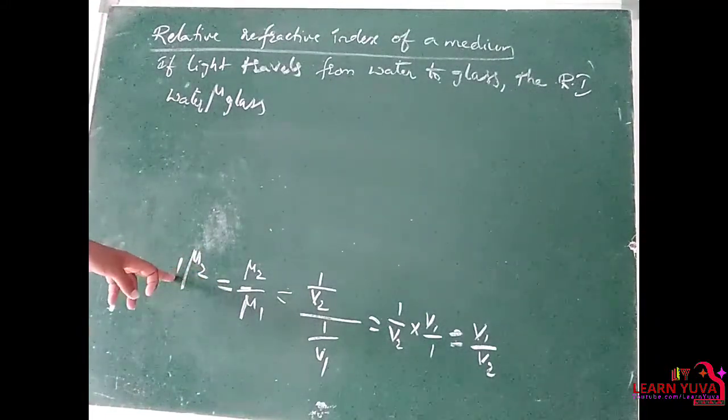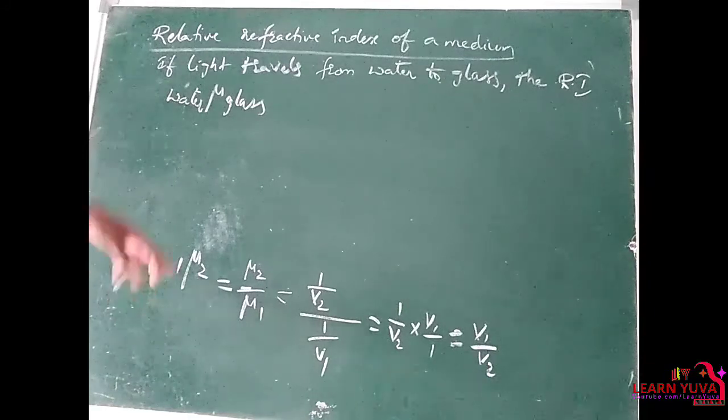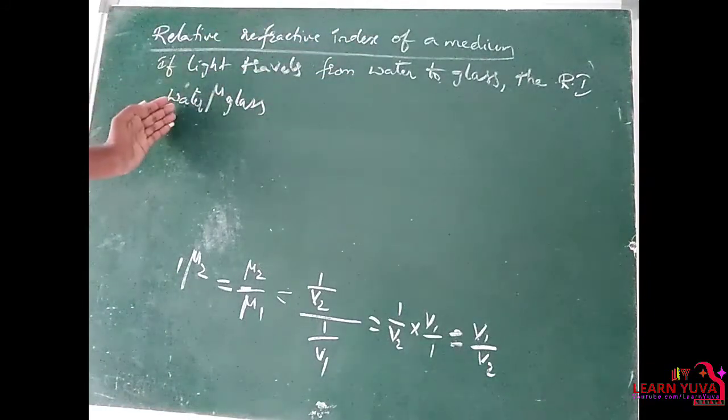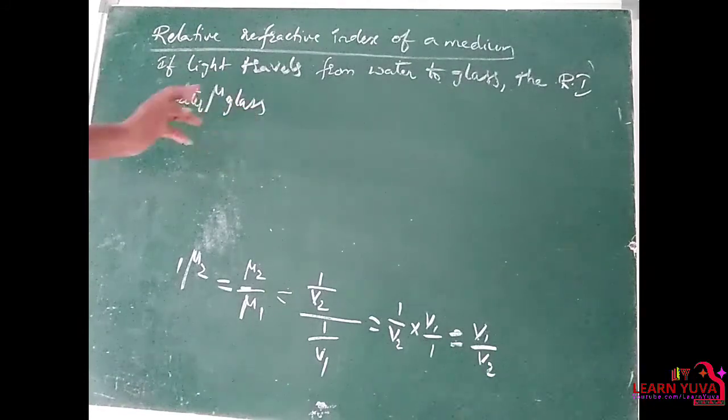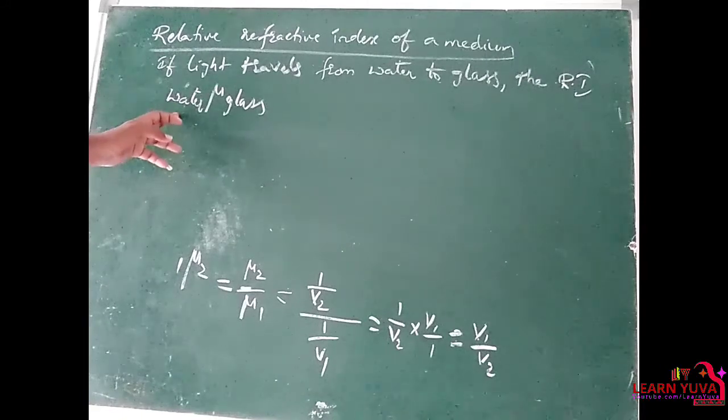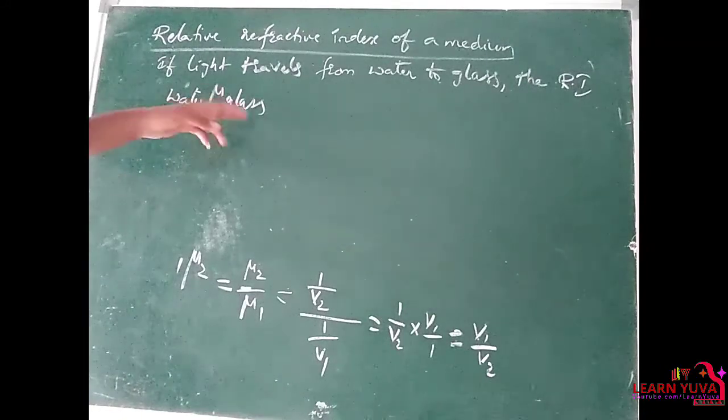Mu 2 with respect to 1. Light travels from water to glass. From water it is the starting point, to glass it is the ending point. Water you have to write first, from water to glass.